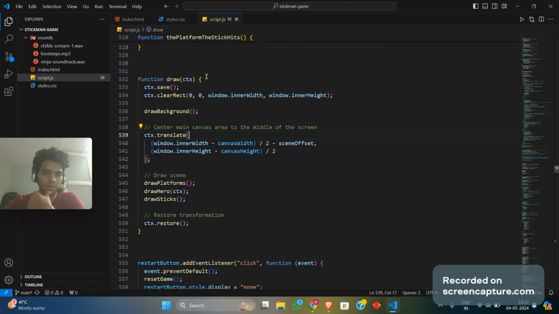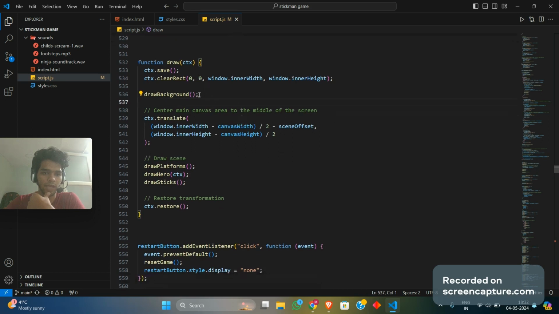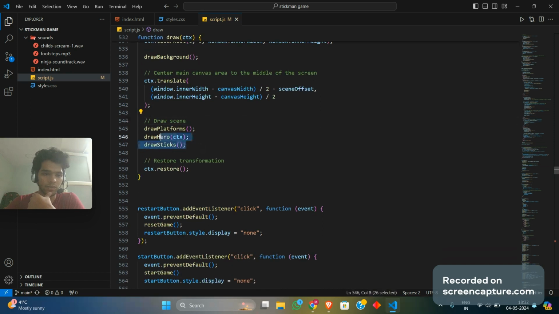All right, let's move on to the draw part. The CTX is our basic 2D canvas that we have over here, and we are drawing the particular background that is the theme we have over here. And moving on, we draw the sticks, the hero, as well as the platforms, and then restore.